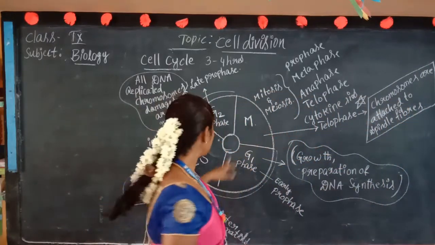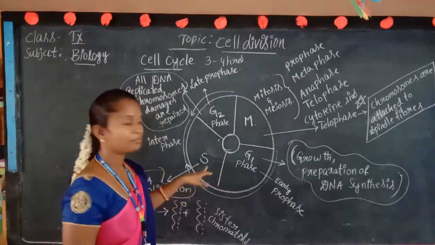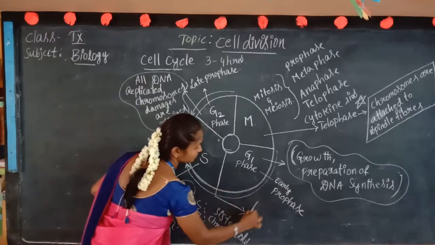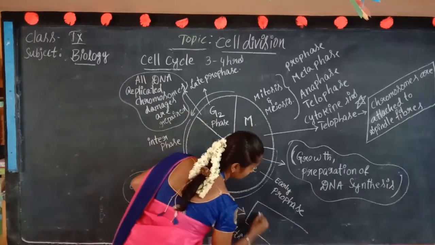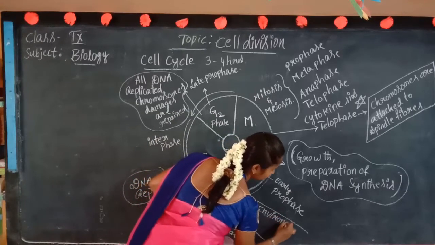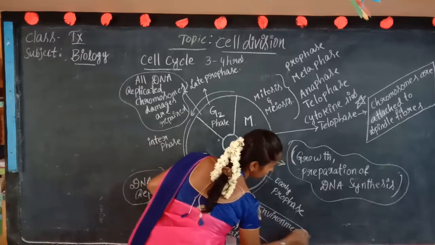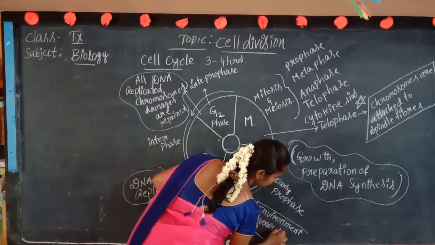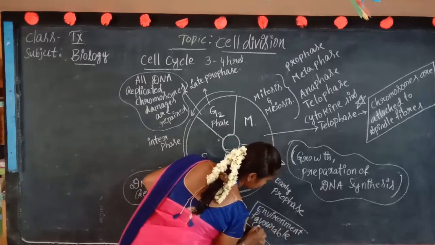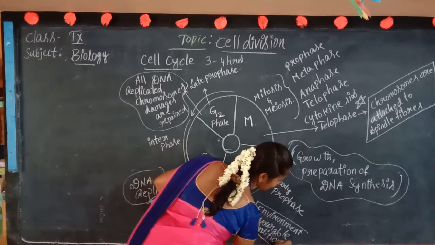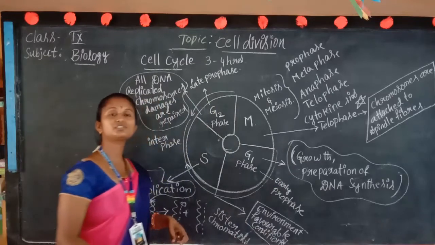And next, here in the G1 phase, middle G1 phase and G2 phase, one more checkpoint is there. That is, it is going to check the environmental condition, the environmental favorable conditions. Why? Because if the cell wants to divide, just like in your body, the temperature and the humidity need to be checked.